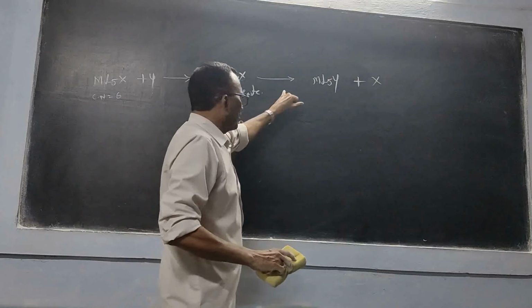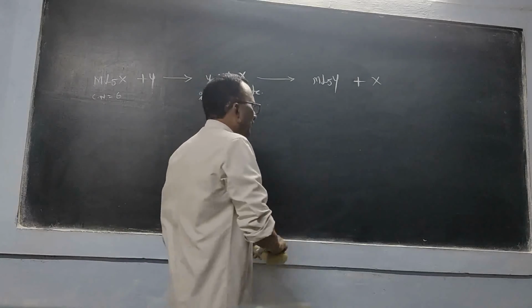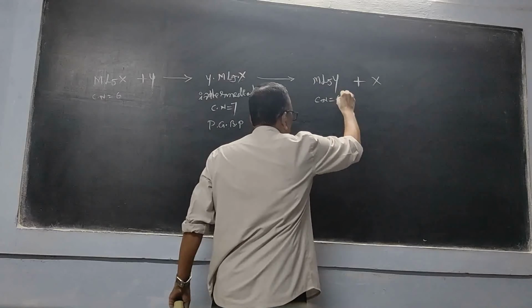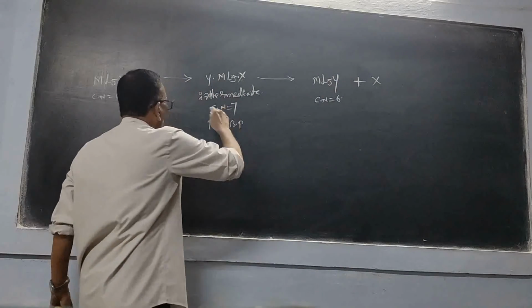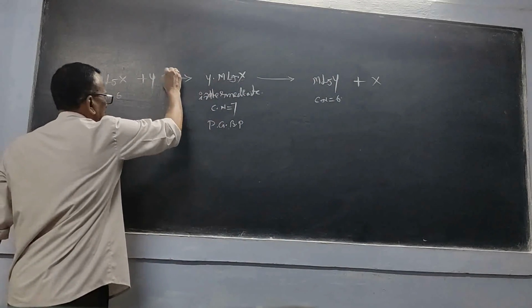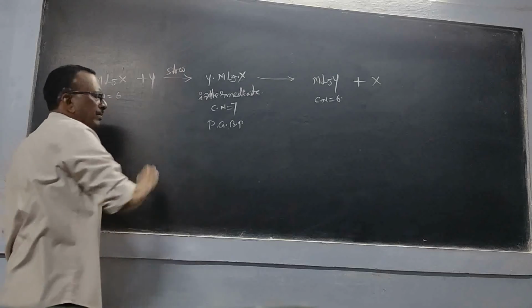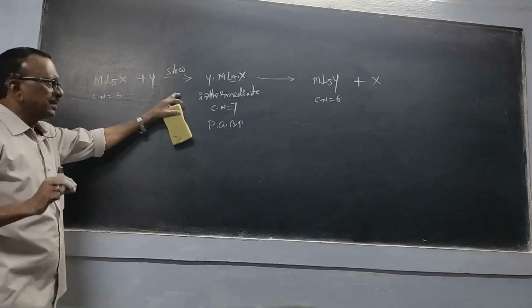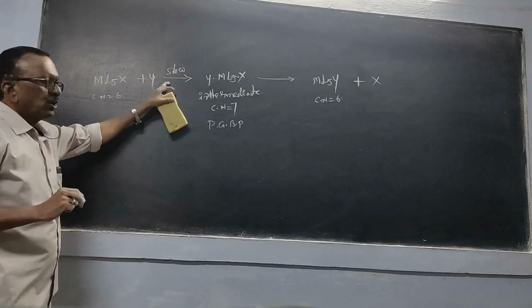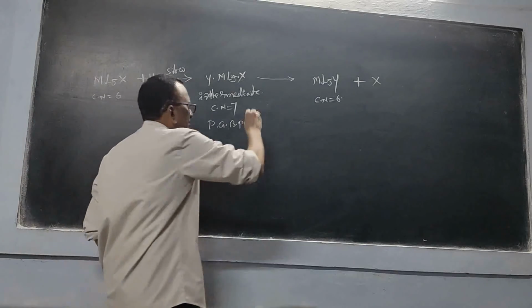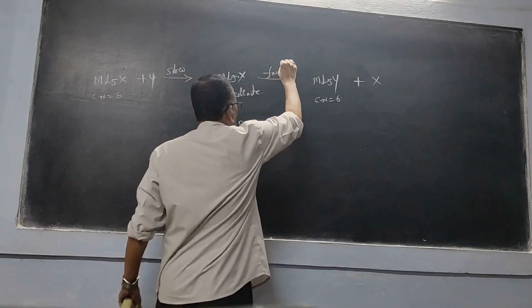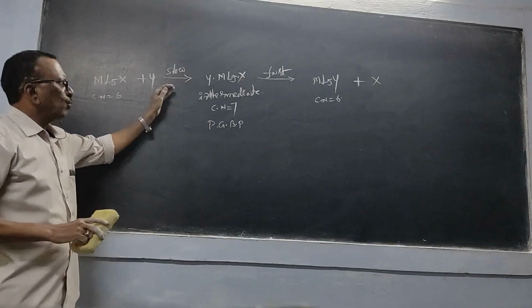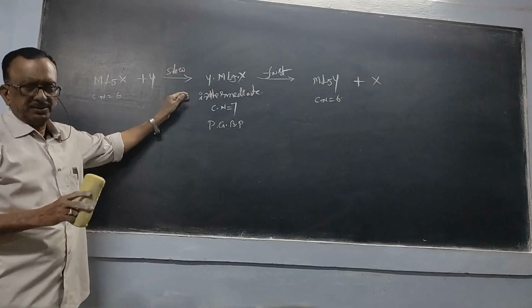Then it converts into ML5Y, which means the coordination number becomes 6 once again. Up to the formation of the intermediate, the process goes slowly, and after its formation the reaction goes to completion very quickly.